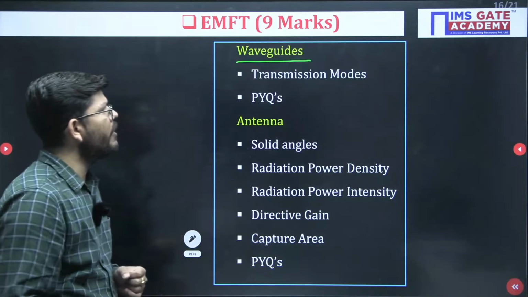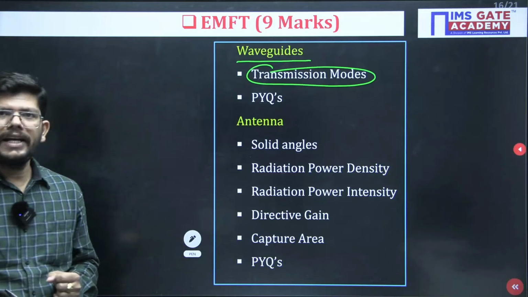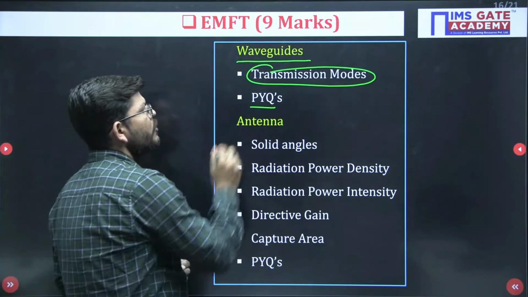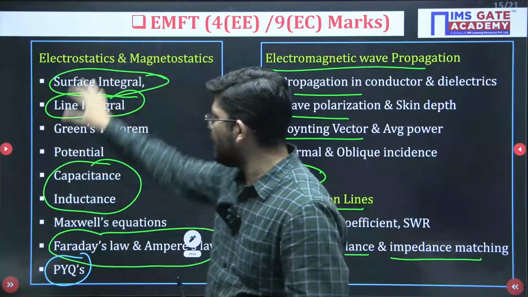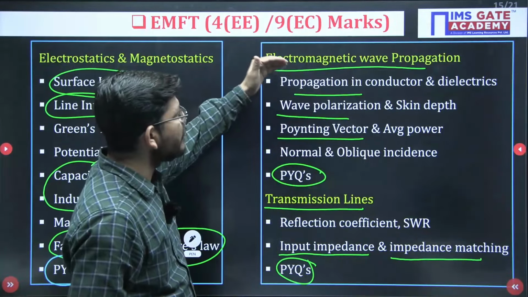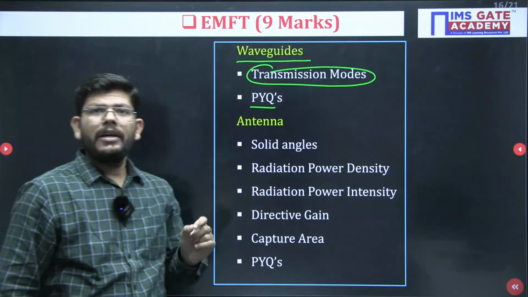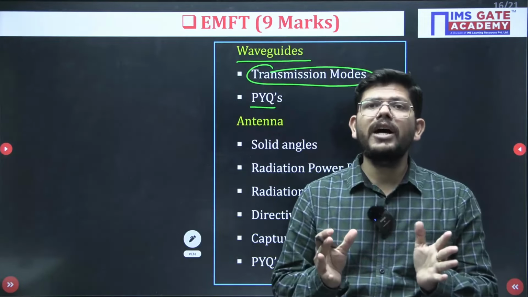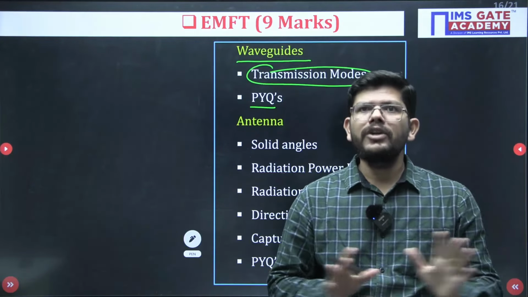Then when it comes to waveguide, important topic is analyzing different transmission modes, identifying them, calculation of frequency, and you can take reference of PYQ. So for EC students, don't waste your time in all these in this last week. Just revise electromagnetic wave propagation, transmission line, and waveguide. The weightage is around 8 to 9 marks, out of which 6 to 7 marks will come only from these 3 chapters. And if you are able to do that, you have done the trick.